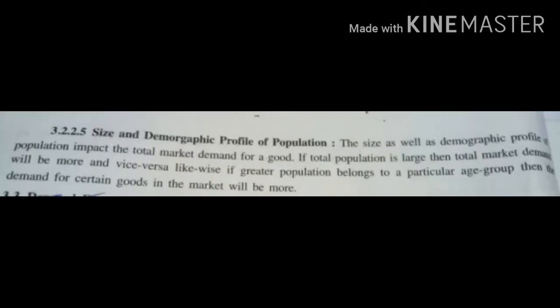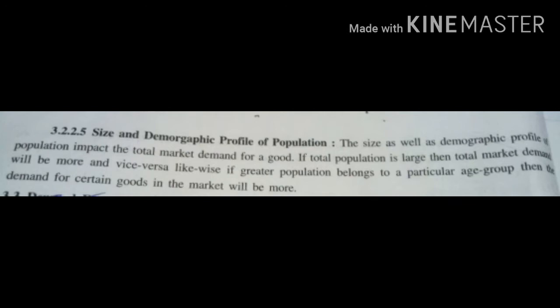Fourth is expectations about the future price. An individual expects that in future the price may rise, and so at present he demands and purchases more in the current period. Fifth point is size and demographic profile of a population. When the number of consumers increases, demand increases, and if the consumers decrease, demand also decreases.